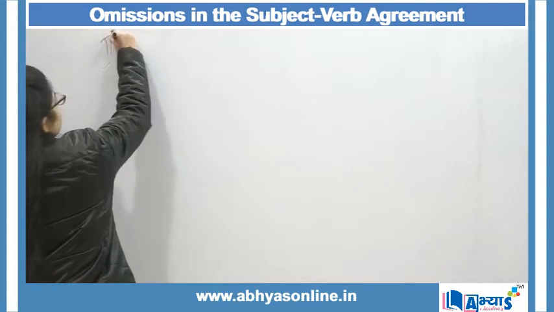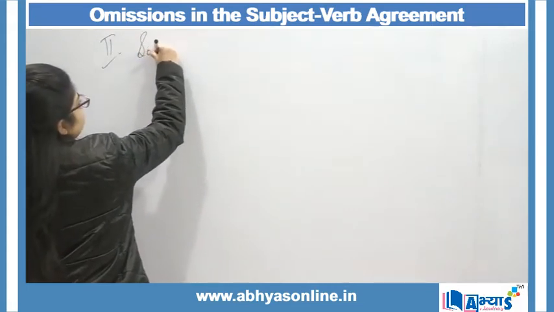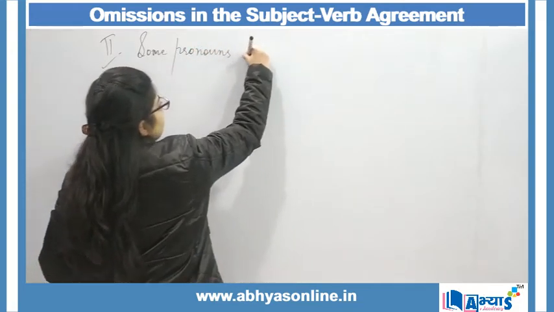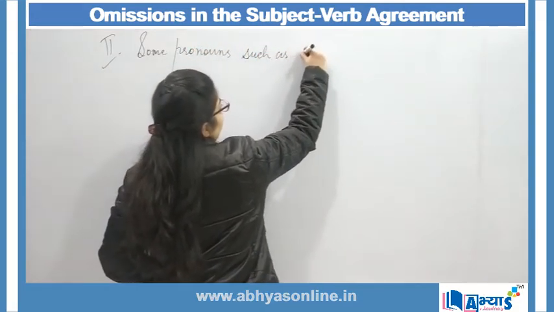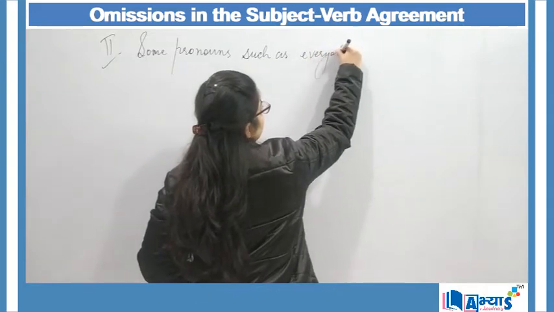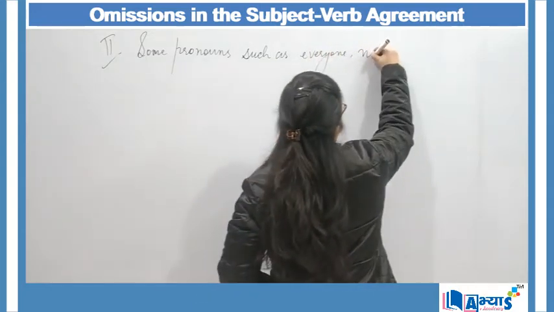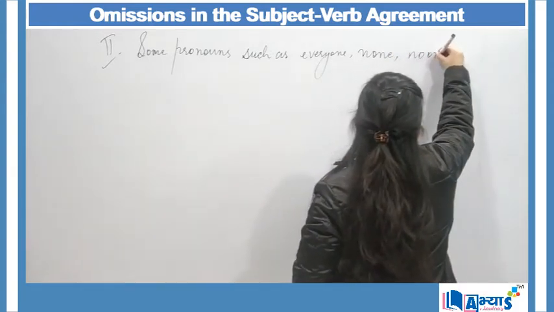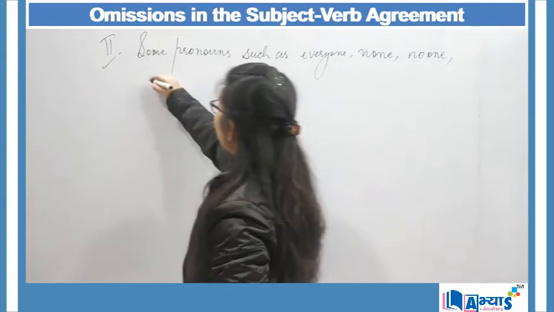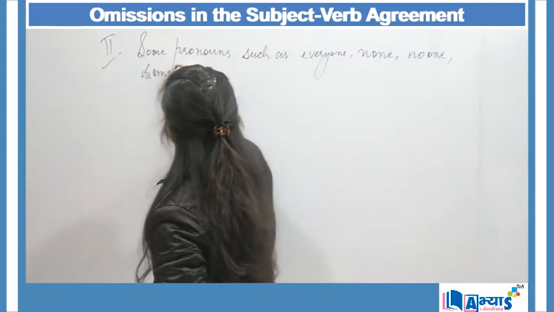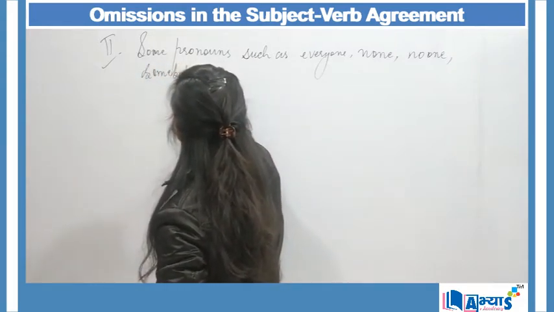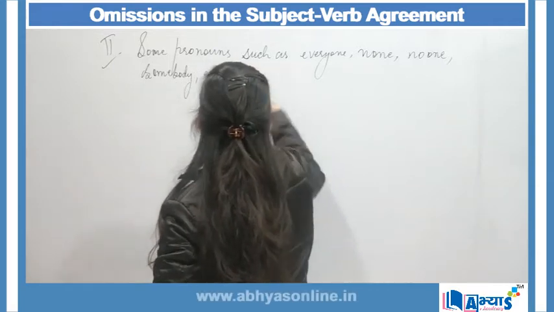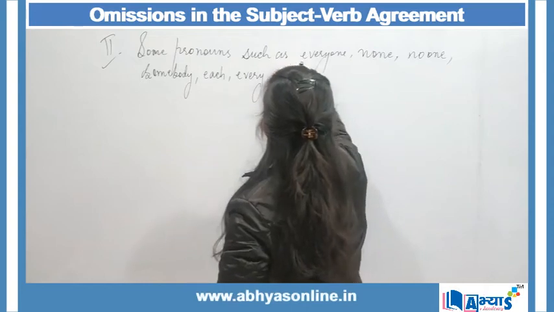I can explain this. Some pronouns such as everyone, none, no one, somebody, each, every, nobody.